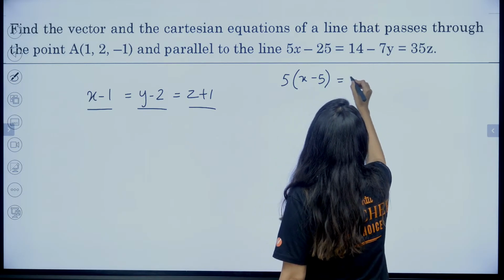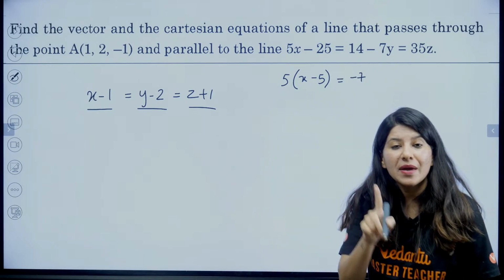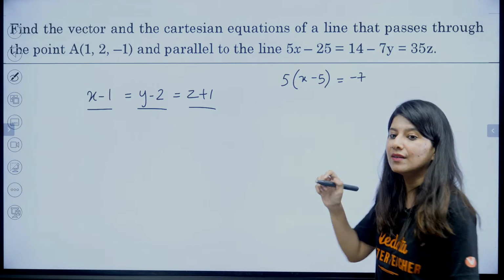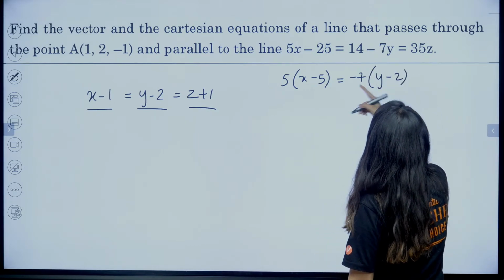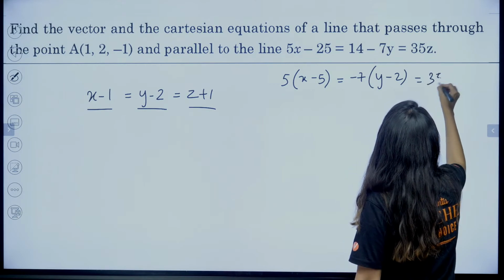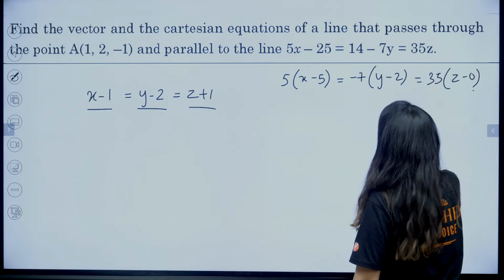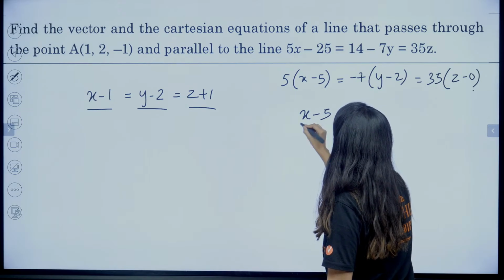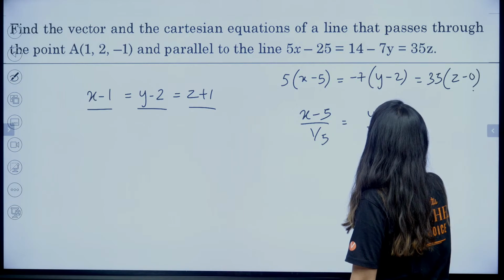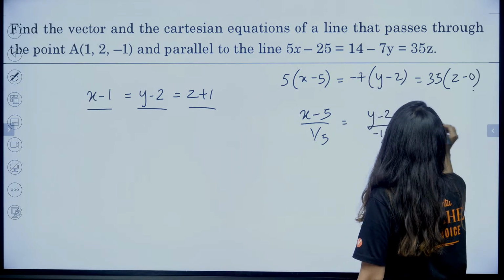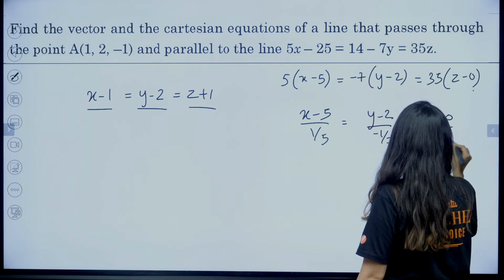If I take minus 7 common, the agenda is to make the coefficient of x, y, z equal to 1. So it will become y minus 2, correct? And this is 35. If I take it common, it is z minus 0. So now x minus 5 upon 1 by 5, y minus 2 upon minus 1 upon 7 and z minus 0 upon 1 by 35.